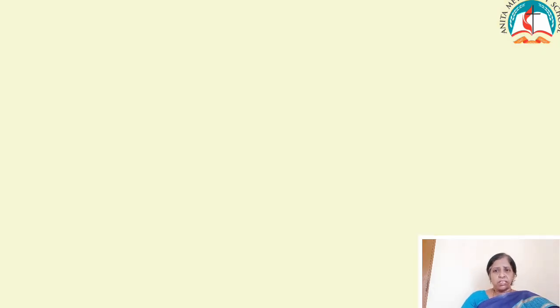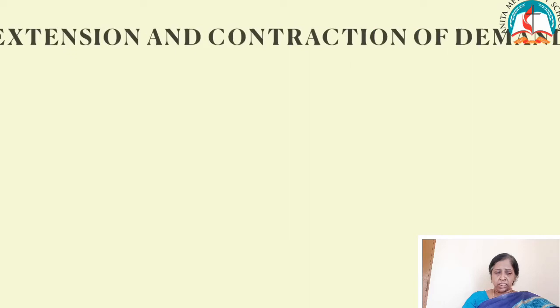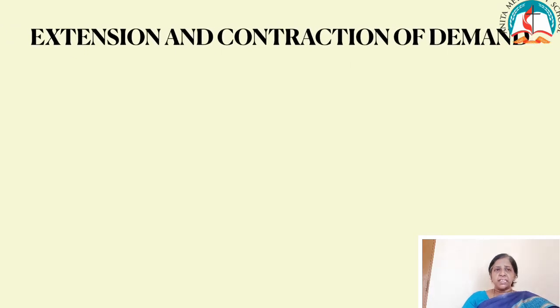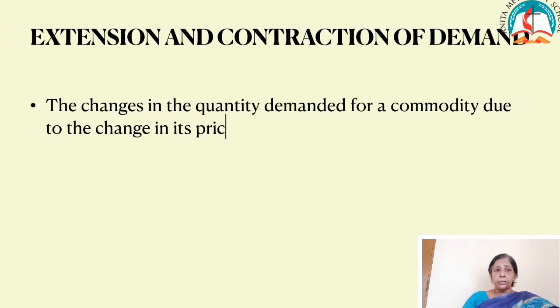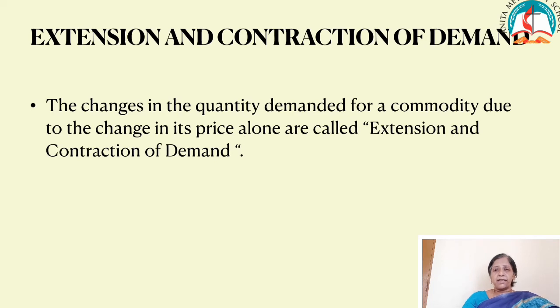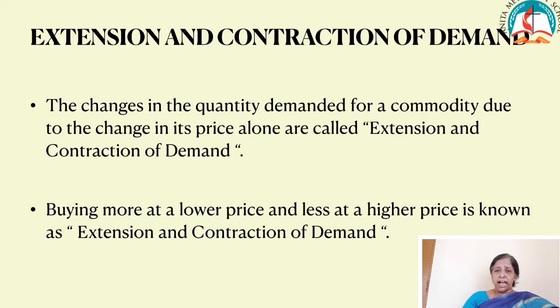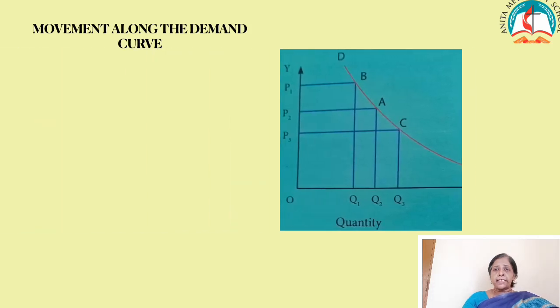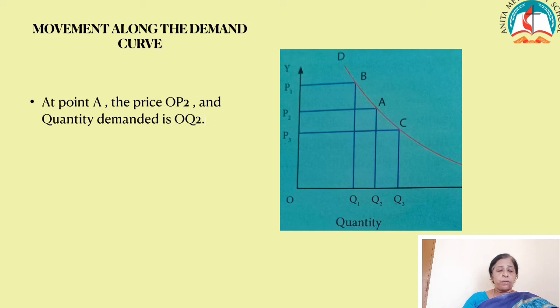Children, now we are going to learn the extension and contraction of demand. The changes in the quantity demanded that occur due to changes in price alone are called extension and contraction of demand. It means people will buy more goods at a lower price and fewer goods at a higher price. It is explained in the diagram. At point A, when the price is OP2, the quantity demanded is OQ2.